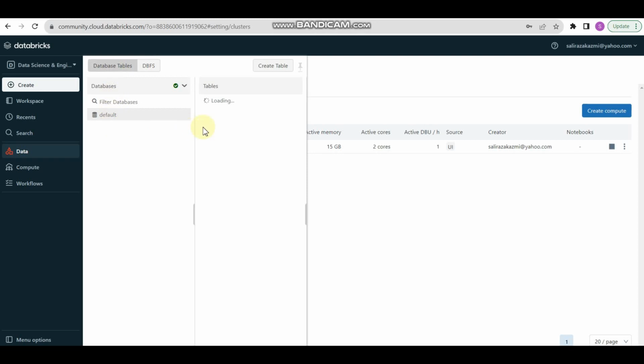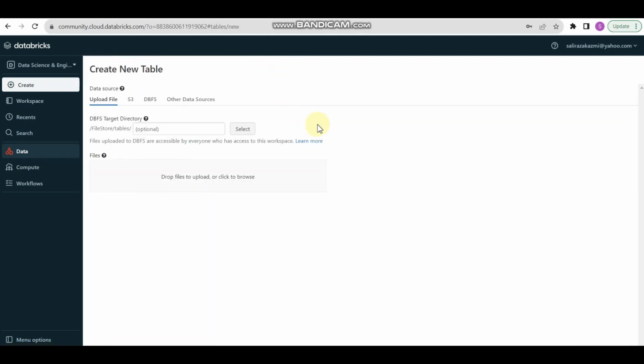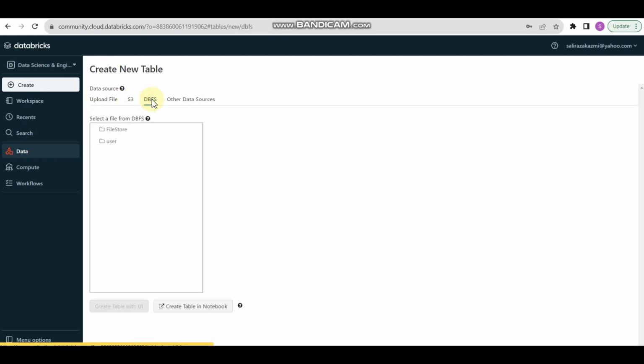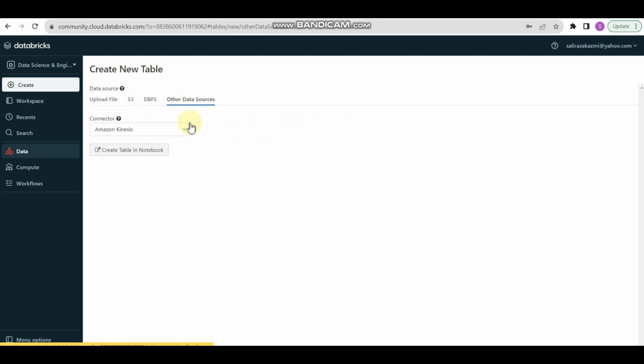So let me first create a table using my local files. Here we have the option to upload a file, or fetch data from an S3 bucket, DBFS and other data sources. In other data sources we can use MongoDB, Kafka, JDBC, but for the sake of this demonstration I am going to use a CSV file or text file.